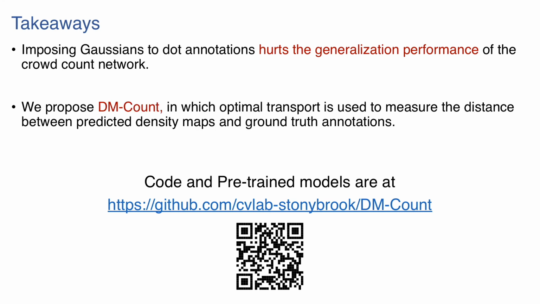In summary, first we prove that imposing Gaussian on annotations hurts the generalization performance. Second, we propose DM-Count, which uses optimal transport to measure the distance between predicted density maps and ground truth annotations. Theoretically, it has a tighter generalization bound. Empirically, it outperforms other methods.